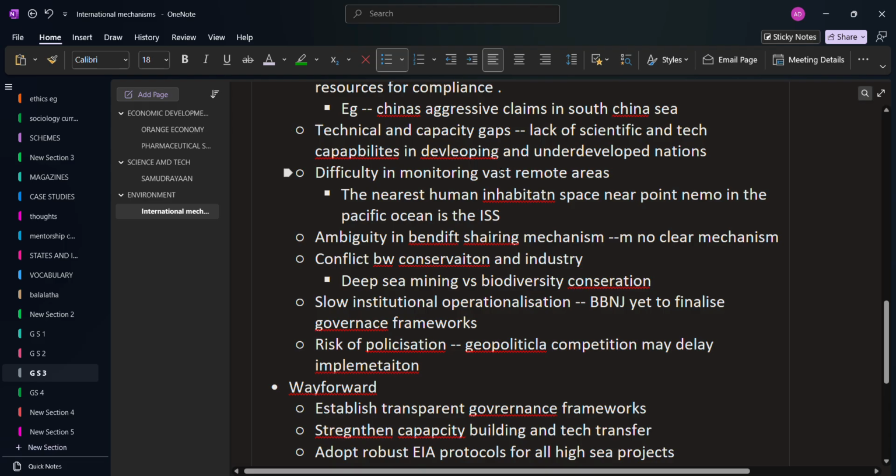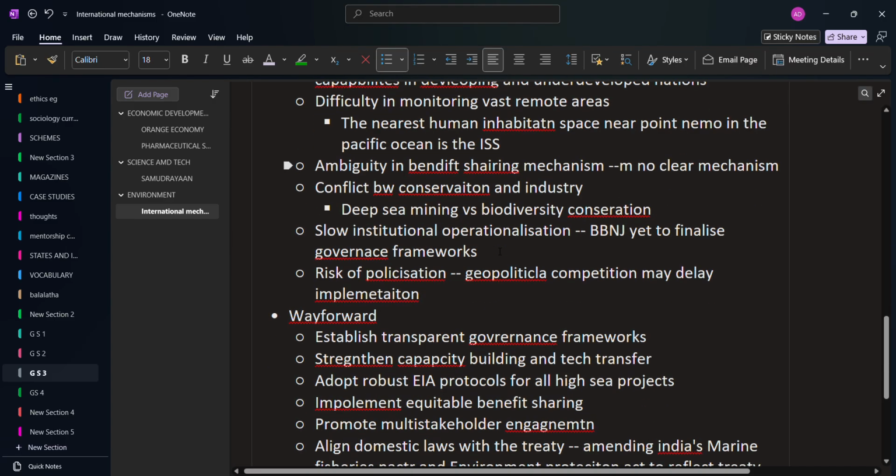There is an interesting point about the nearest human inhabitant near Point Nemo. Point Nemo is a very remote area in the Pacific Ocean. The nearest point to it is actually the International Space Station, which is around 150 kilometers from it. Okay, it is in space, but the nearest landmass to Point Nemo is around 1000 kilometers away. So monitoring is a bit hard in the high seas.